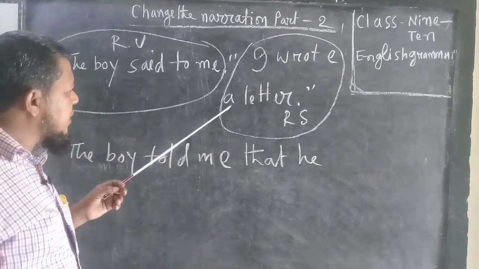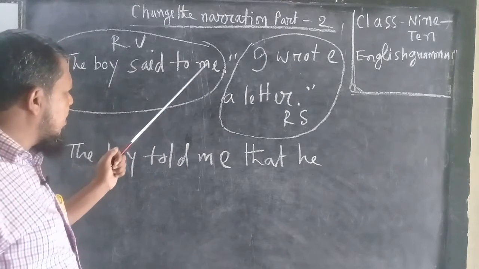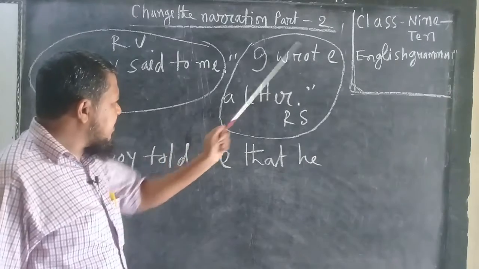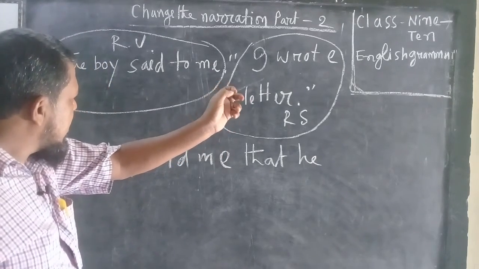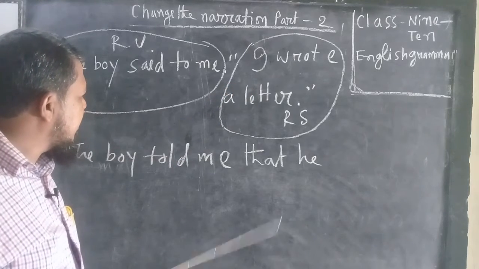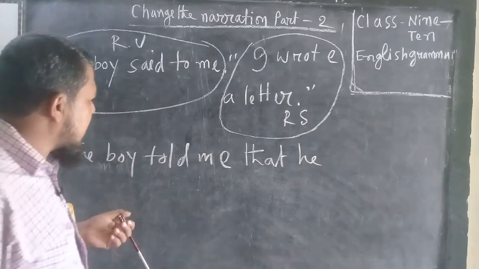Step 4, the change of tense. What kind of tense is the reported speech? The reported speech tense is past indefinite. Past indefinite turns into past perfect.